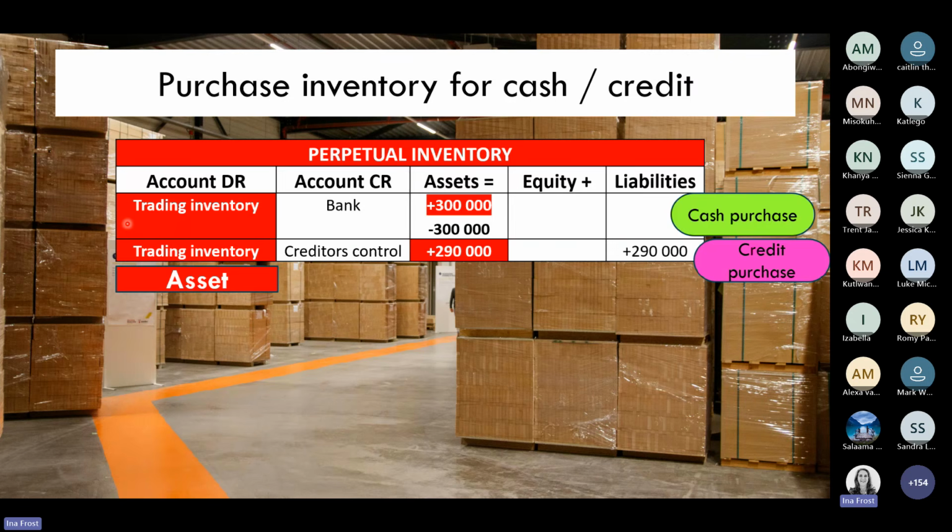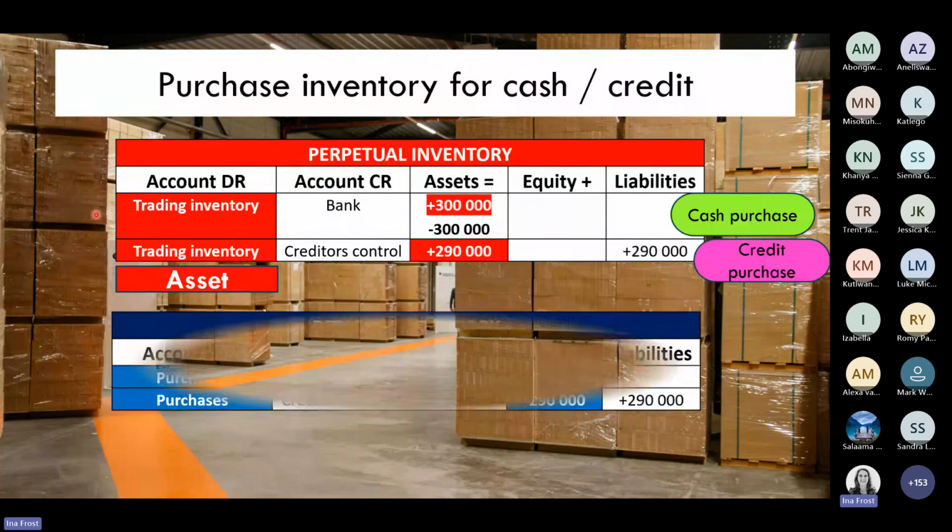So therefore we will expect there must be an entry into the inventory account. We're going to debit our trading inventory account, which is an asset. And then the credit will either sit in bank or the creditors control, depending if it was a cash or a credit purchase. And this will be how we record it in the perpetual inventory system.